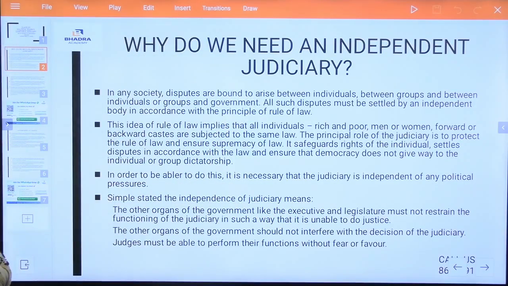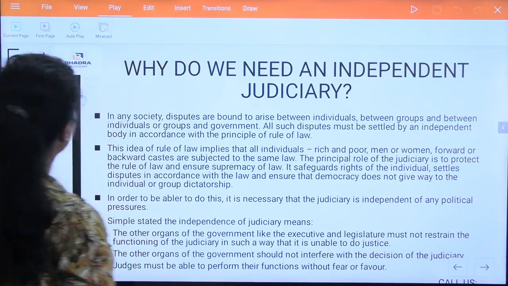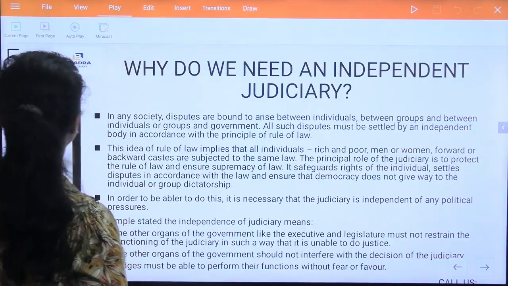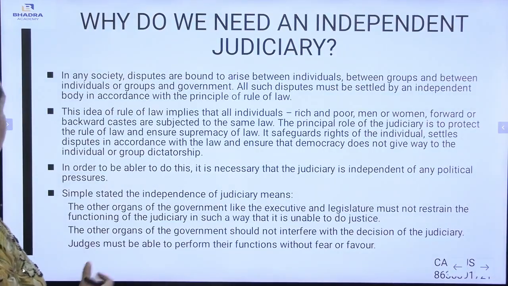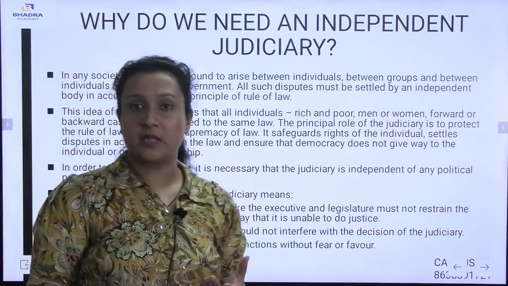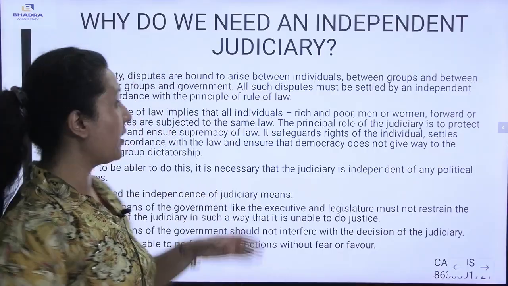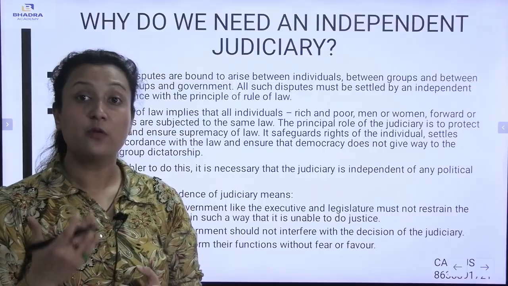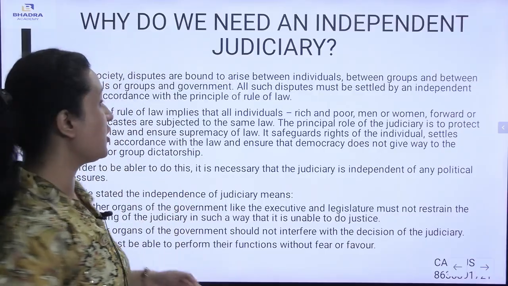Now, in any society, disputes are bound to arise between individuals, between groups, between individuals or groups and government. All such disputes must be settled by an independent body in accordance with the principle of rule of law. There are disputes between individuals, among the society, and also with the government. So these disputes must be solved. How are these disputes solved? With the help of the judiciary itself.